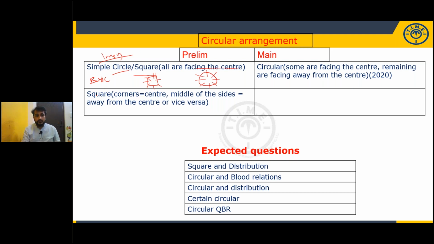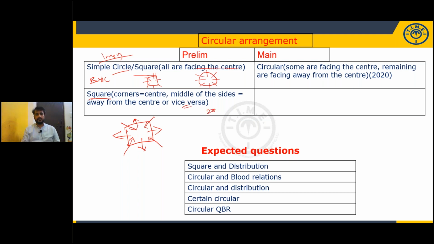And in 2020, in one of the slots, the same square arrangement, instead of all facing the center, they have mentioned corners. There are a total of 8 people, 4 at the corners and 4 at the middle of the sides. Only the persons sitting at the corners are facing the center, and the persons sitting at the middle of the sides are facing away from the center. That model is given